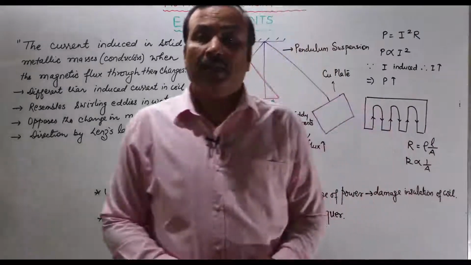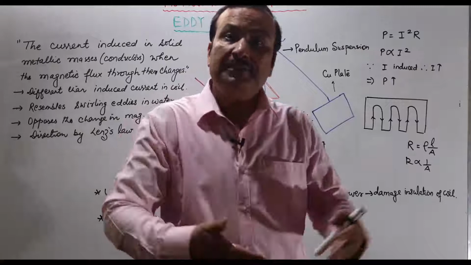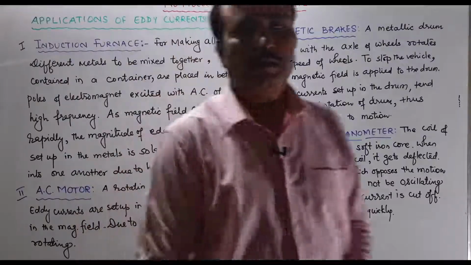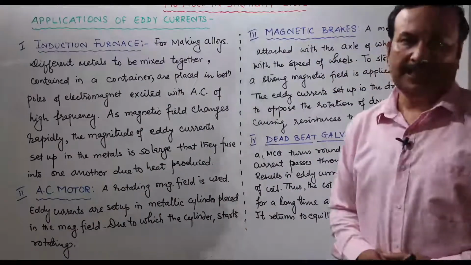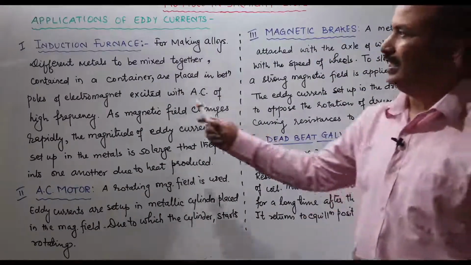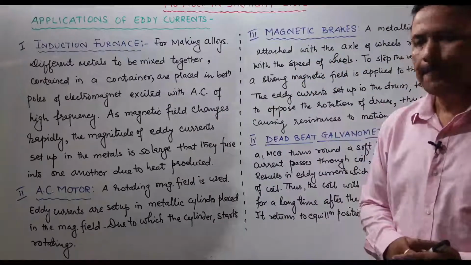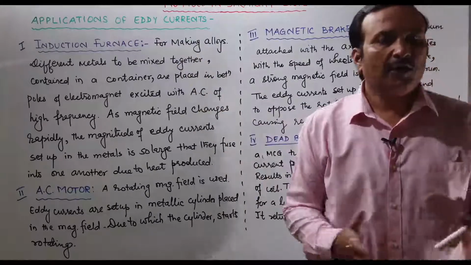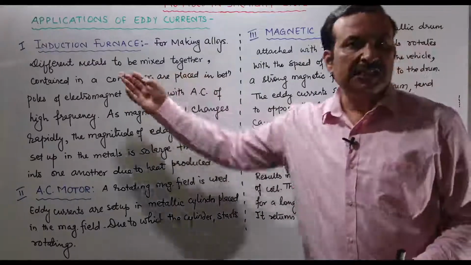Let us see whether it is having undesirable effects or some good applications. Let's see, there are a few applications. So here we have applications of eddy currents, right? First one, induction furnace. What happens in an induction furnace? Basically, they are used for making alloys. Alloys means mixing of many metals together.